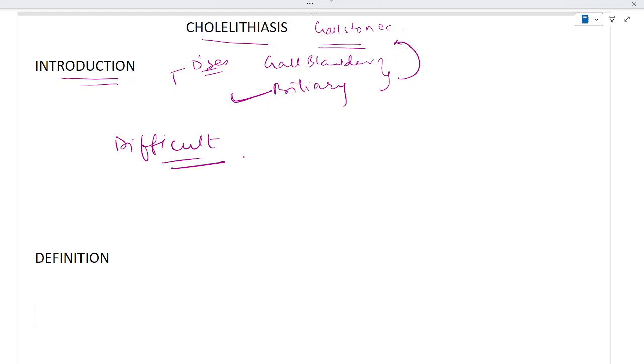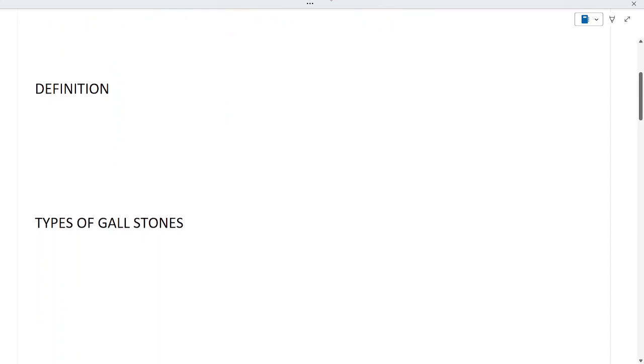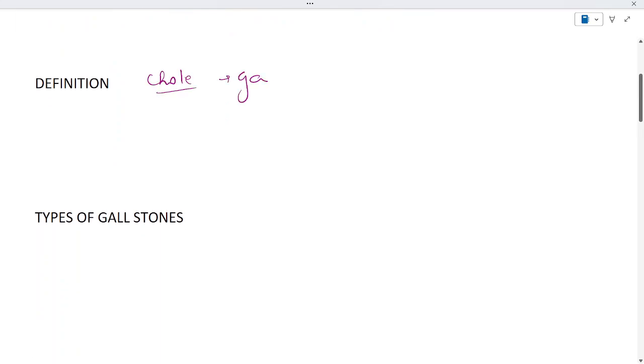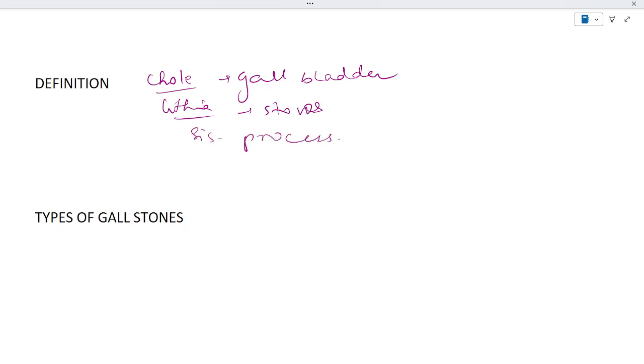Okay, so if we go by definition here, the word meaning: chole, which means gallbladder, right? Lithia, which means stones, and cis, which means process. So cholelithiasis is the formation of gallbladder stones which are composed of either calcium, cholesterol, or bile pigments.